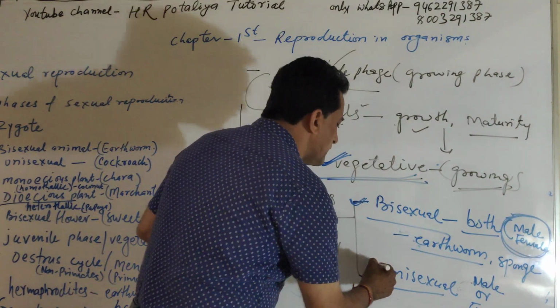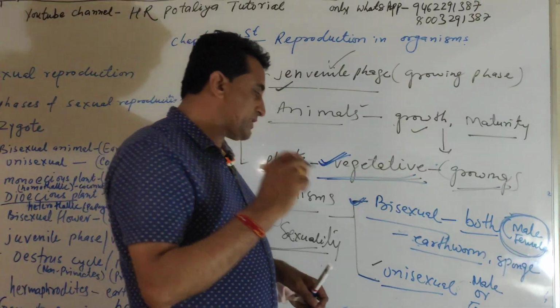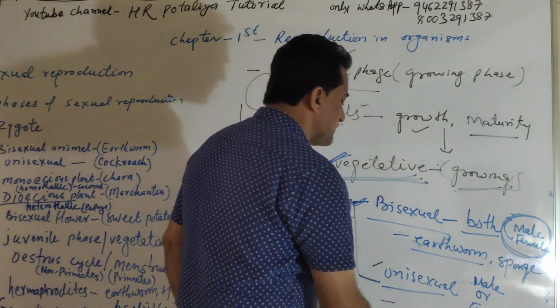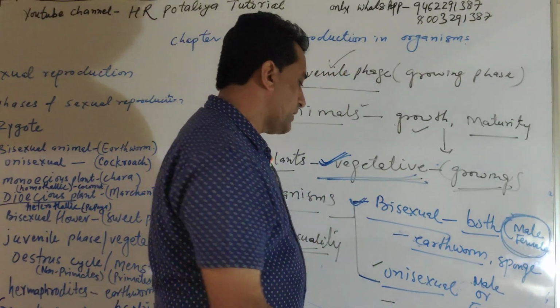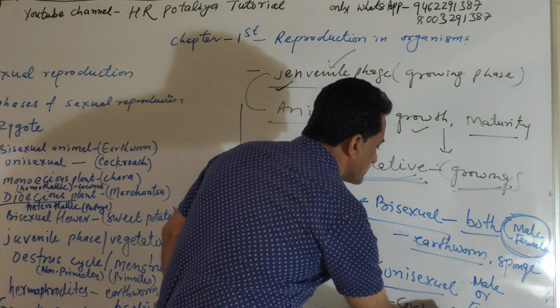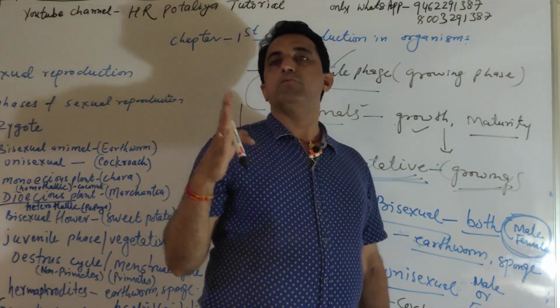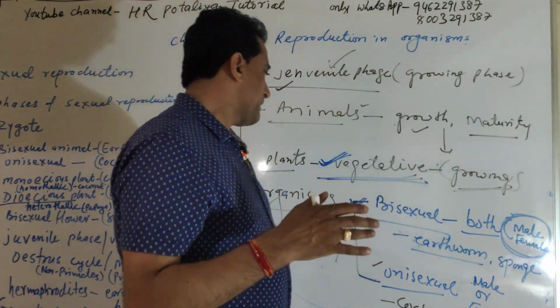For example, in your NCERT textbook, the diagram is given, the special example for animals is the cockroach. The cockroach is unisexual, whereas the male and female are separate.